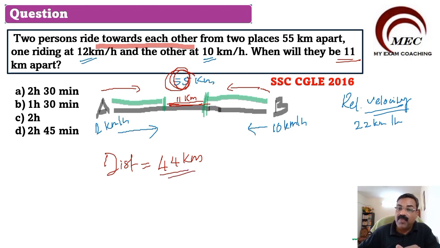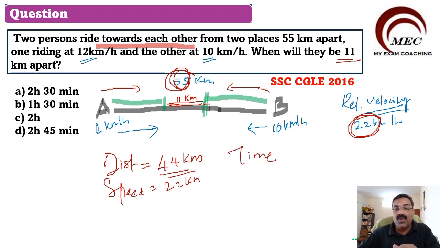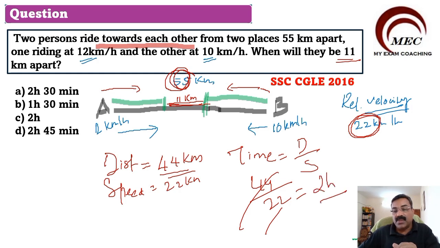What was their relative speed? Total speed was 22 kilometers per hour. What we want to find out is when they will be 11 kilometers apart, so we want to find the time. Time is equal to distance divided by speed. Distance is 44, speed is 22, so time is 2 hours. Accordingly, you can mark the correct option from the given options. Option C is the correct answer, 2 hours.